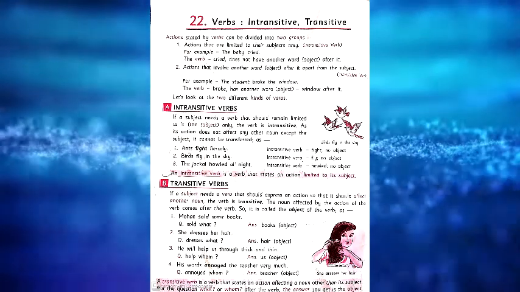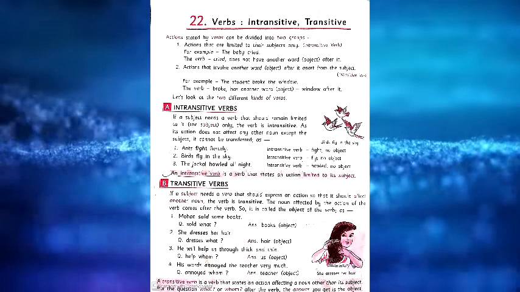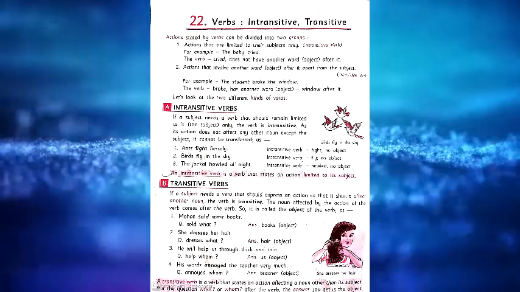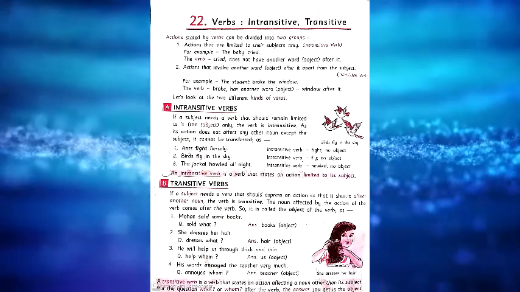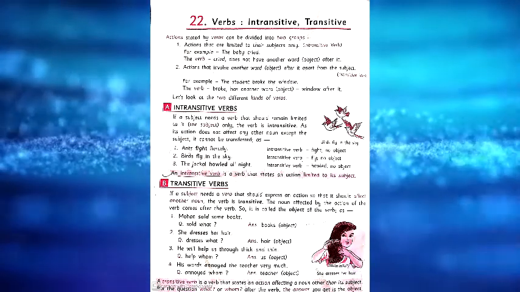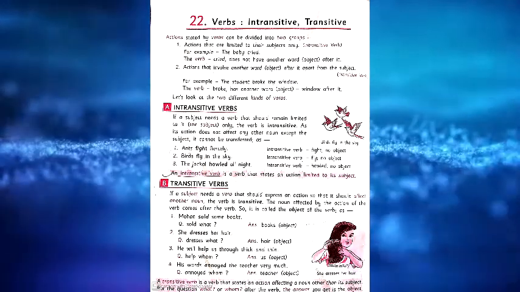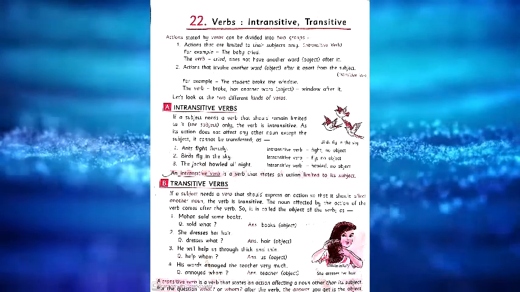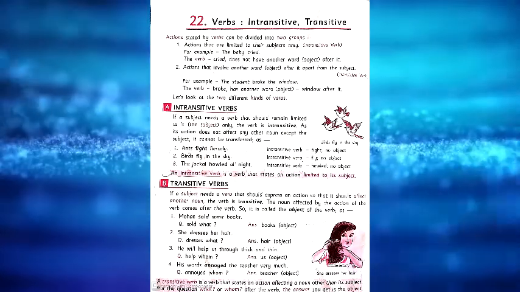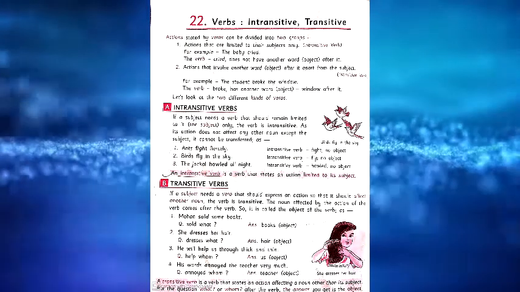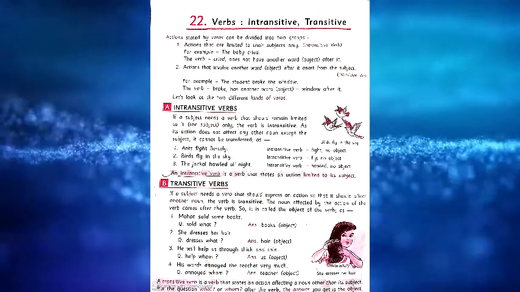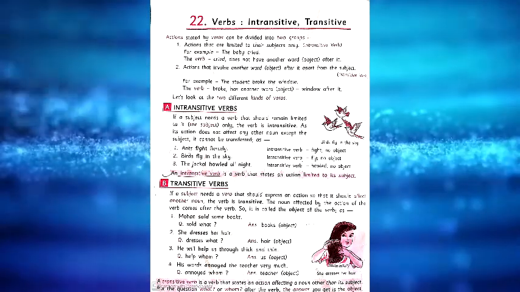Here also we can see the examples given there. Mohan sold some books. There is one question: Mohan sold what? Mohan sold books. Here sold is considered the verb and books is the object. So after the verb there is an object, so it's considered a transitive verb.